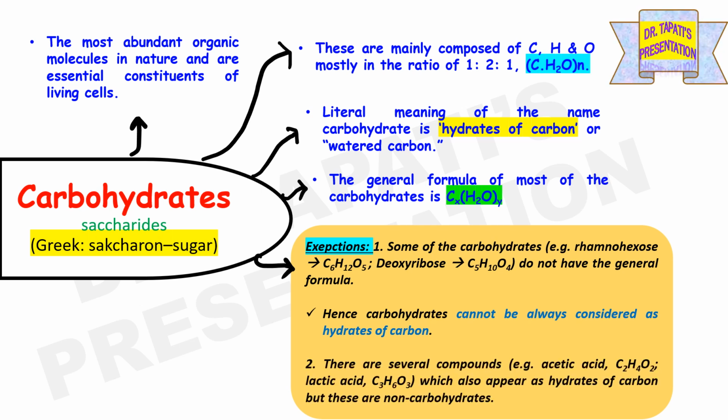Another exception is that there are several compounds which also appear as hydrates of carbon, that means with the formula CxH2Oy, but these are not carbohydrates. Examples are acetic acid with formula C2H4O2, that means it also satisfies the formula CxH2Oy. Similarly, lactic acid with formula C3H6O3, but these two compounds are not carbohydrates.